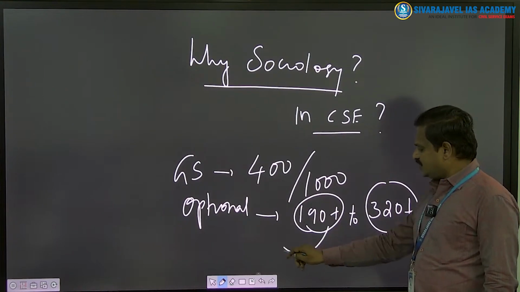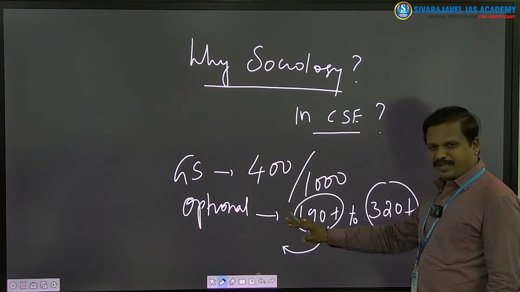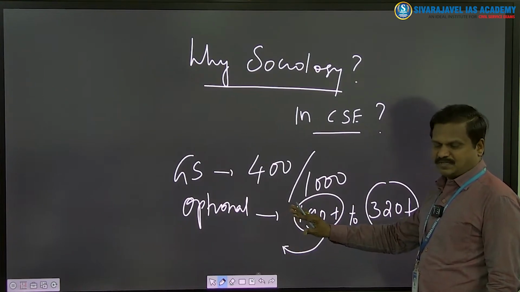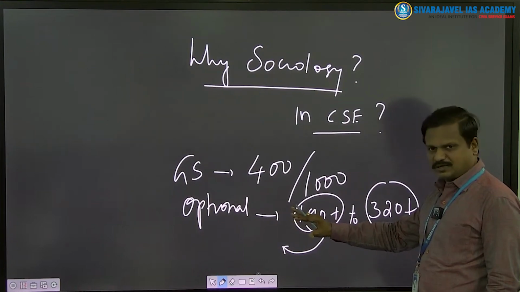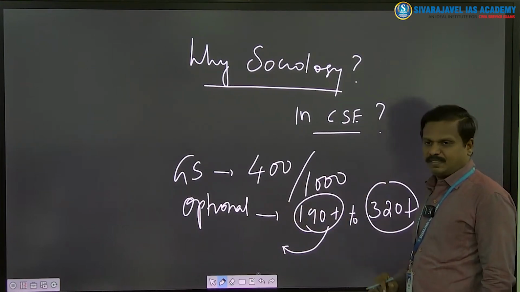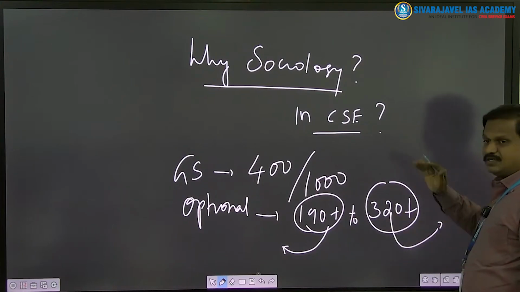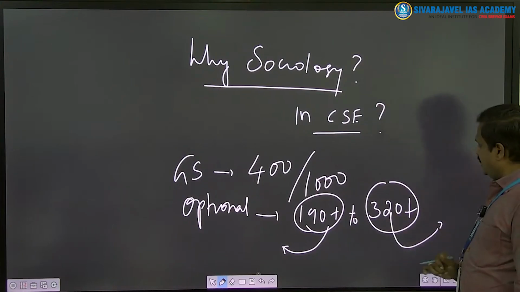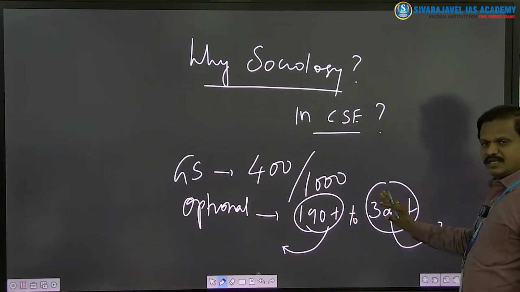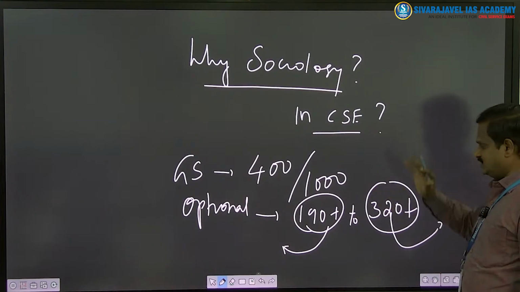At one extreme end, they'll be getting 180 plus, 190 plus, and this is a sure shot case of rejection. On the other extreme end, you have 300 plus, even 320 plus, and this is a clear-cut case of sure shot success.